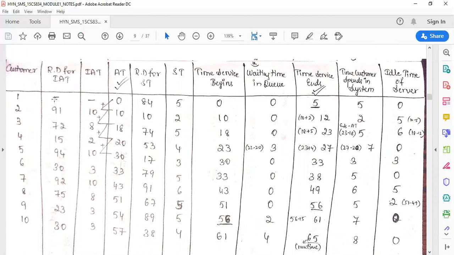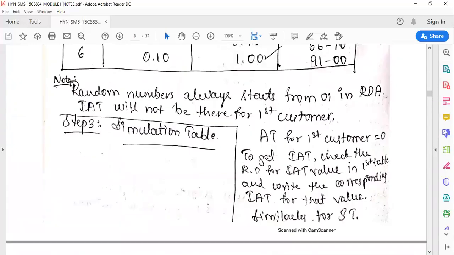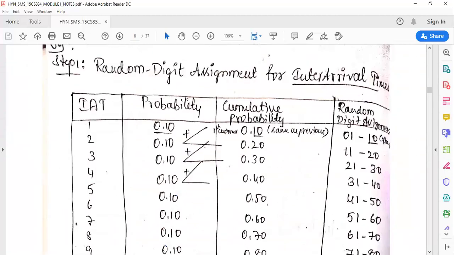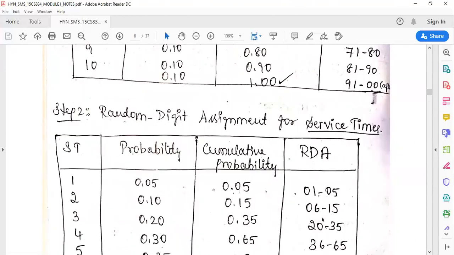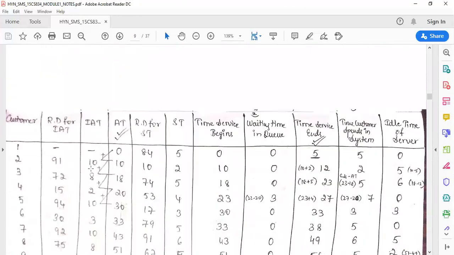Inter-arrival time is nothing but the time difference between the 2 customers. So it is a dash for the first, then you write all the random digits. Then you have to check this 91 in the RDA assignment table. So we go back to our previous table. We have 91, which is the random number. For random number 91, the corresponding inter-arrival time is 10. So you check the inter-arrival time and come and write it here.